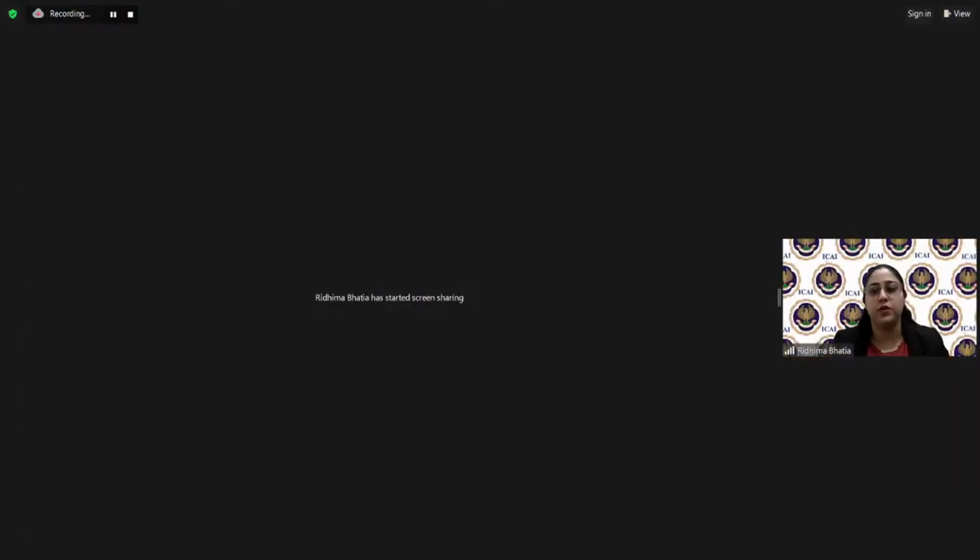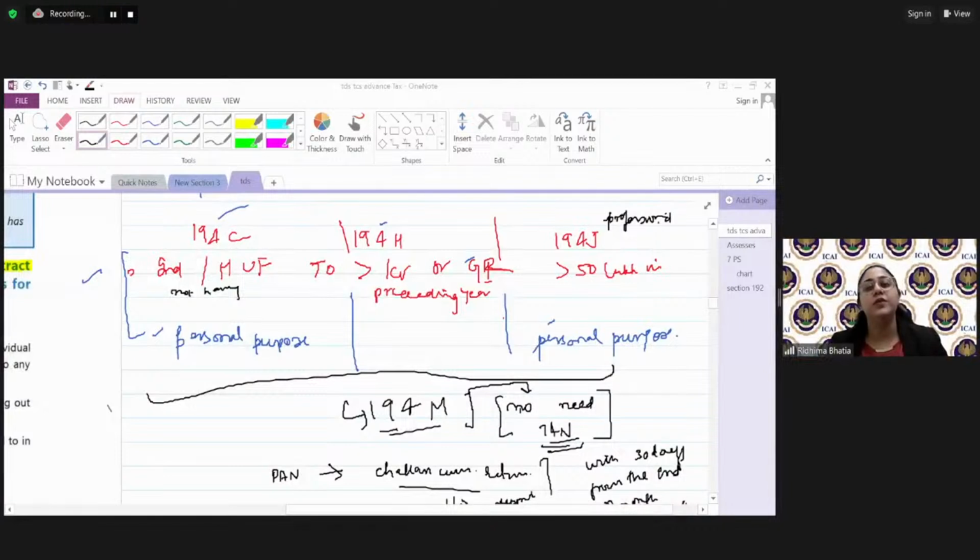So, किसी को कोई problem है of seeing who is covered under 194M and who is not covered under 194M? I'm so sorry. I think the screen is not visible. So sorry. Who is covered under 194M and who is not covered under 194M? So sorry, guys. एक बारी चेक करो.